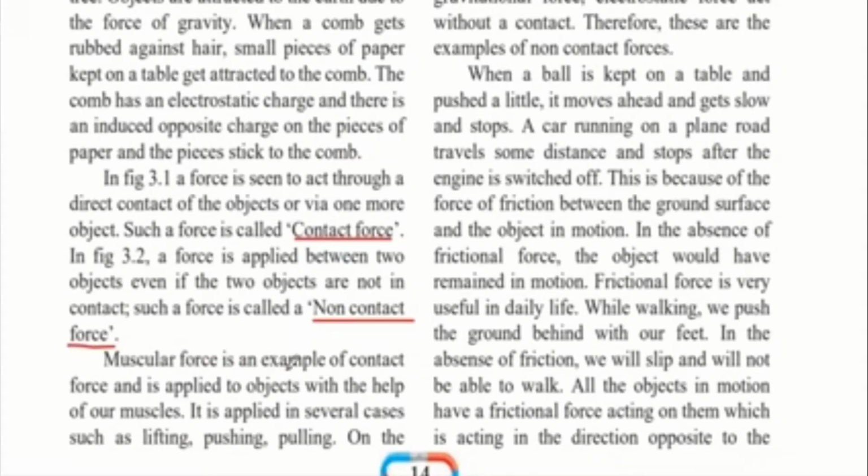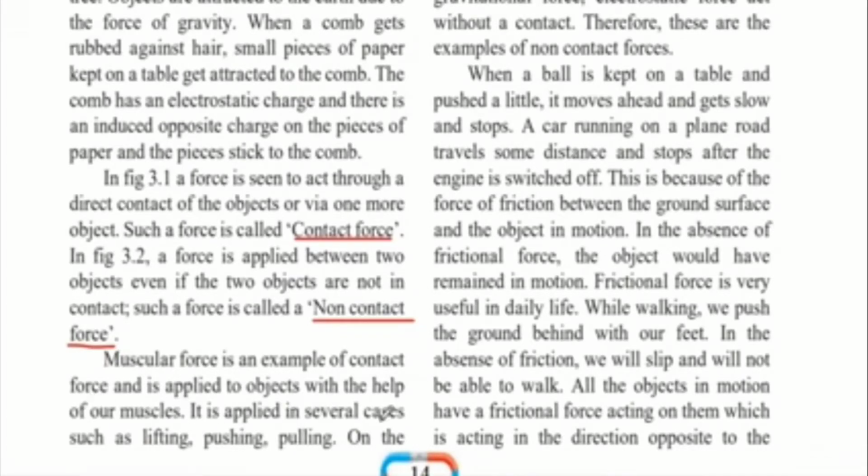Muscular force is an example of contact force and is applied to objects with the help of our muscles. So if you remember the example of the man pushing the car, he was using his muscular force. He was using the force that is present in his hands and his body to push on the car, and because of this the car was moving ahead. That is an example of muscular force, which comes under contact force, because muscular force cannot be applied unless there is contact between the two objects.